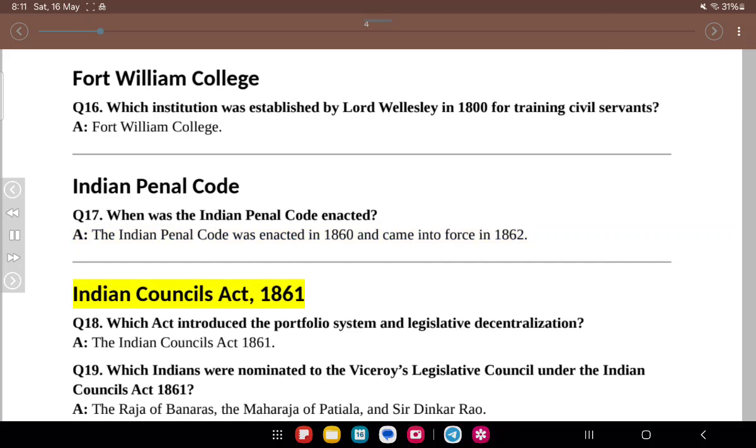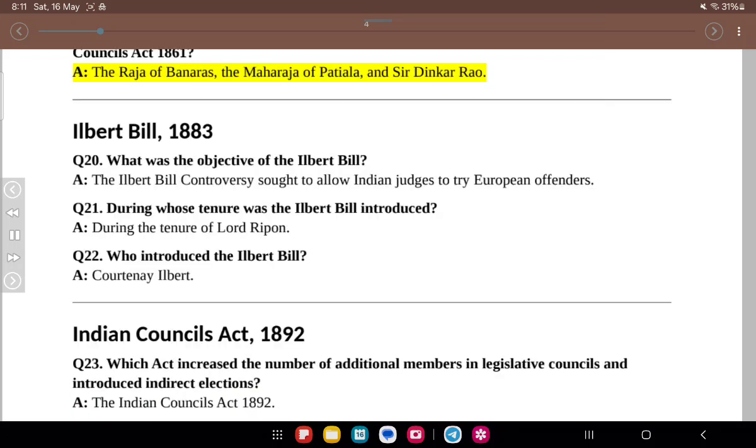Indian Councils Act, 1861. Q18. Which act introduced the portfolio system and legislative decentralization? A. The Indian Councils Act, 1861. Q19. Which Indians were nominated to the Viceroy's Legislative Council under the Indian Councils Act, 1861? A. The Raja of Banaras, the Maharaja of Patiala, and Sir Dinkar Rao.